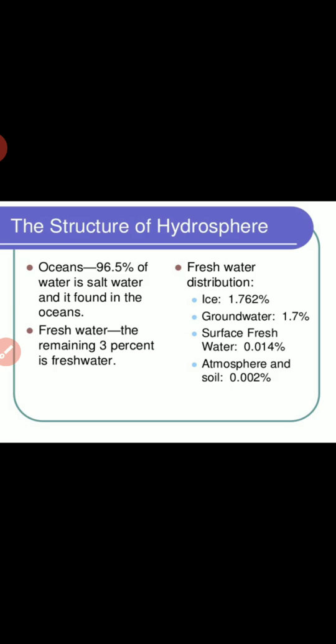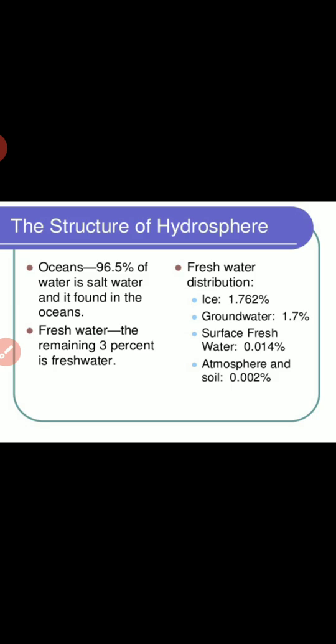Then the structure of the hydrosphere. That means how much water our water resources contain. So first of all, ocean. Ocean contains 96.5% of water. It is salt water and it is found in the oceans. Fresh water, the remaining 3%, is fresh water. But actually, the recent studies show that only 0.3% of fresh water is available in the earth's crust.